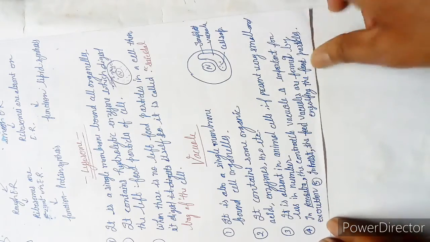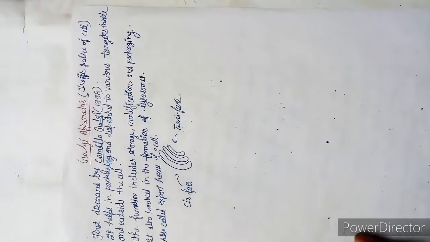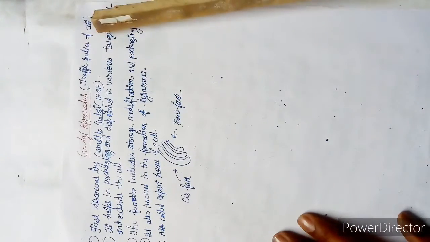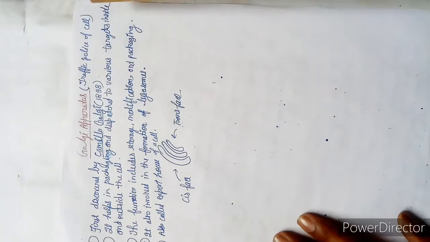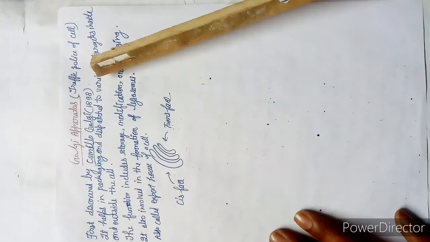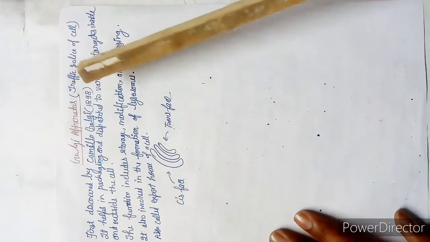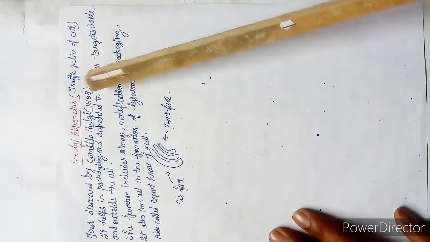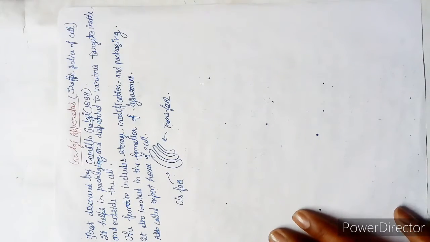Next is the Golgi body. It is also called the traffic police of the cell, because it checks all the synthesized food and packages it, and only then allows it to move out to the respective places.